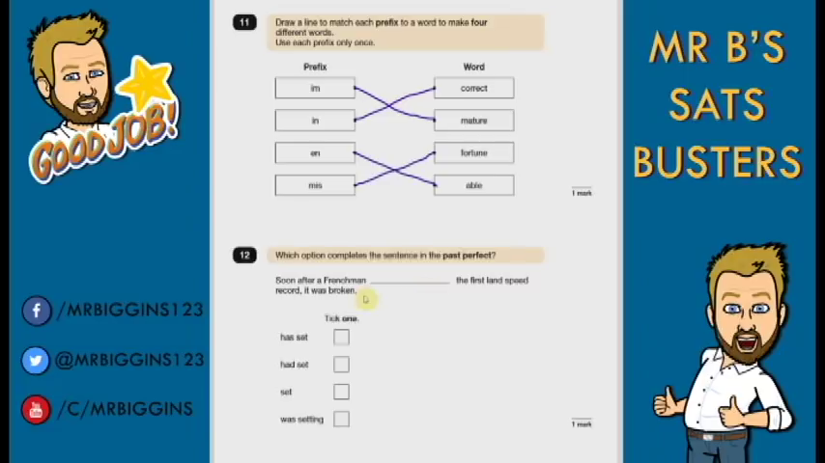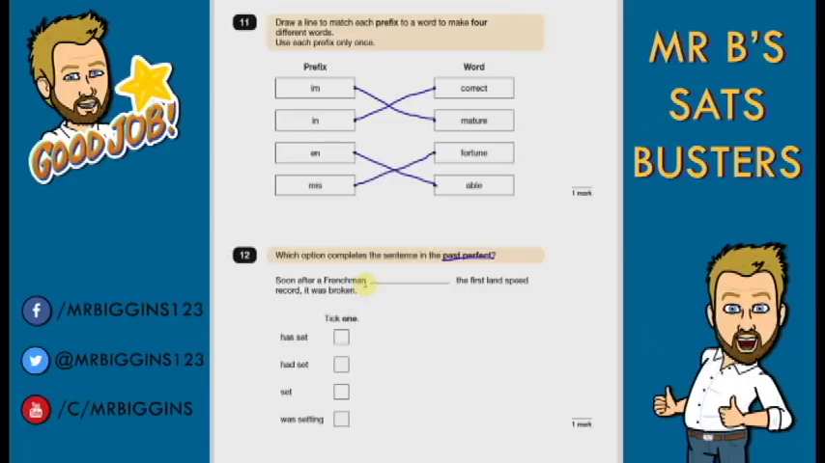Question 12. Which option completes the sentence in the past perfect? Soon after a Frenchman something, the first land speed record, it was broken. So we have to put one of these in. Now, if you know about your tenses, you know about your past perfect, then you'll know past perfect always has had in it before the verb. So we have had there, so it must be that one.